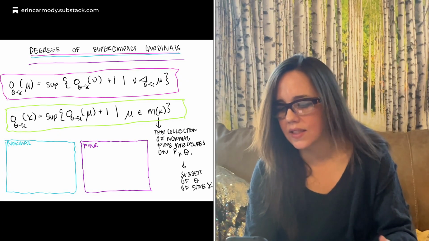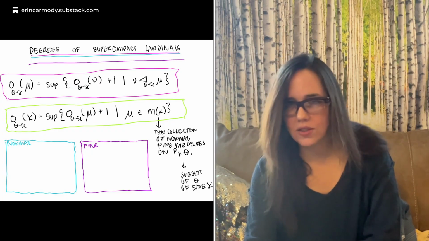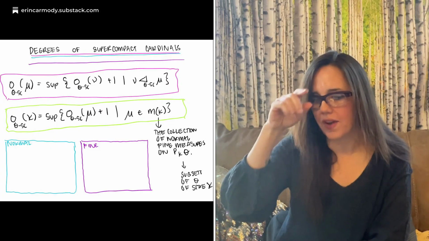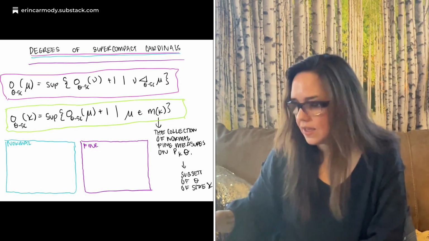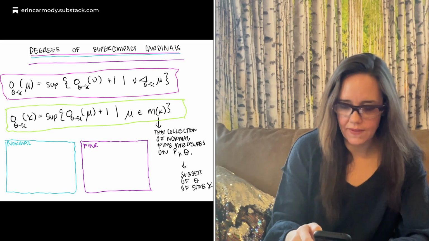And M kappa is the collection of normal fine measures on P kappa theta, and P kappa theta is subsets of theta of size kappa. I'd like to insert a picture there for normal and fine. Normal means that you're closed under diagonal intersections, and there is a nice picture with that.